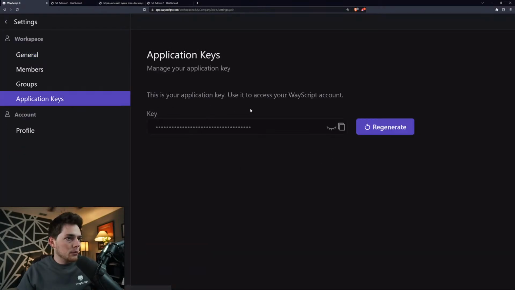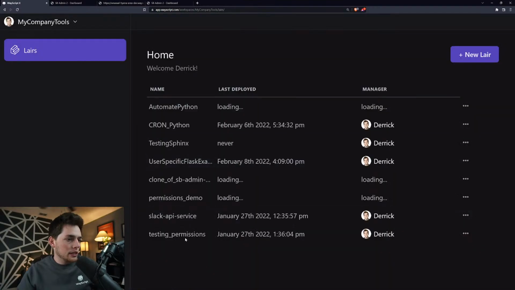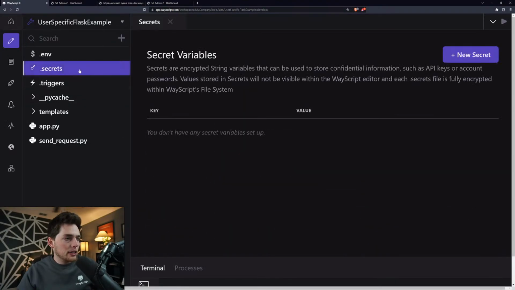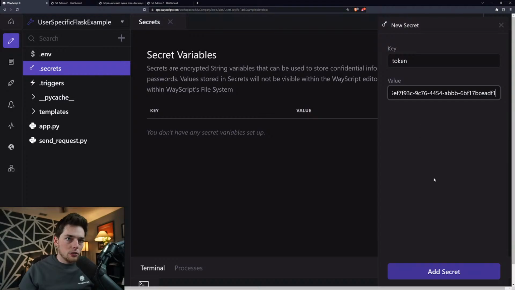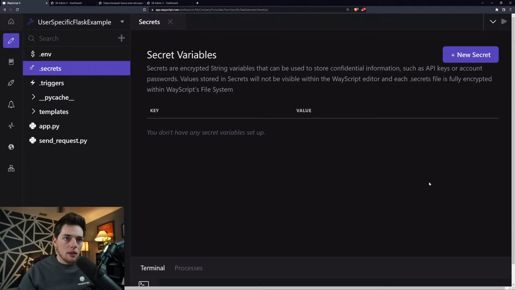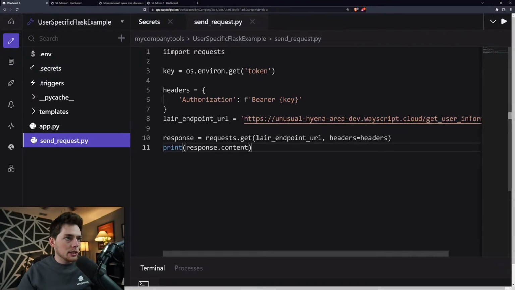I will get my key and copy it. Then what we can do is we'll go back. We have this secrets manager here. I believe we called it token, and I will paste that token in. That means I can now use my WayScript resources using that token and passing it with my send request function here.